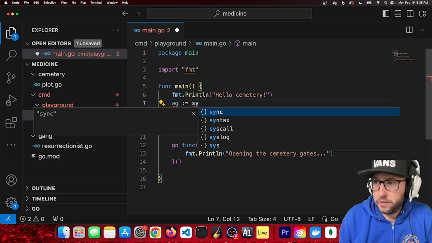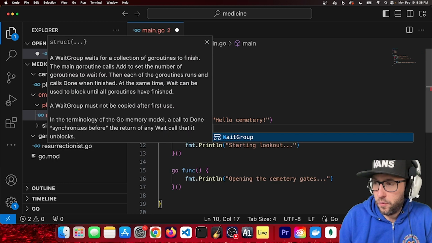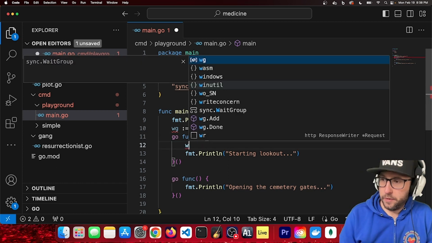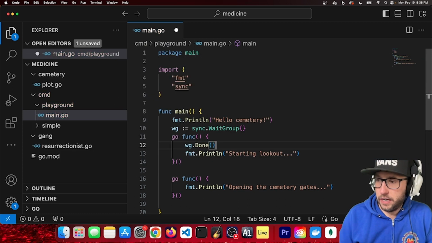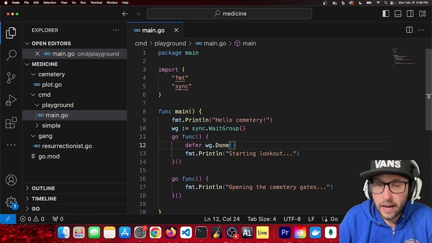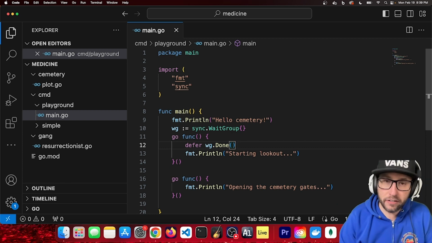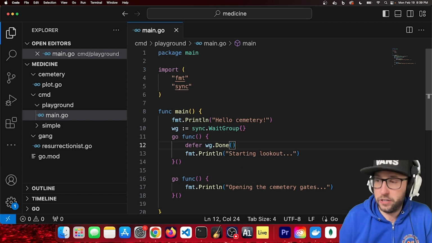So I'm going to do sync.WaitGroup. There we go. And I'm going to say wg.Done, having defer with that, to make sure that we're calling that function wait group Done at the end of the execution of our anonymous function here.